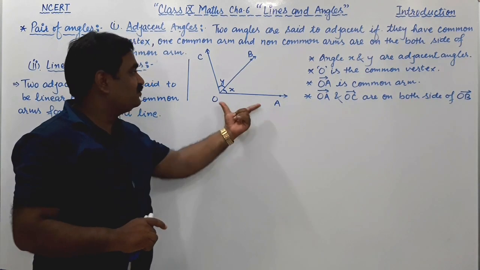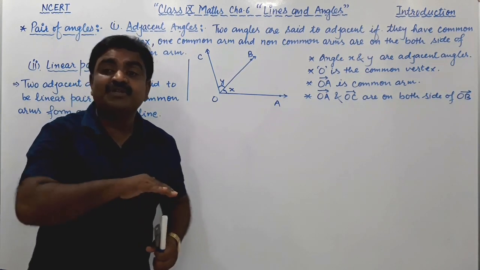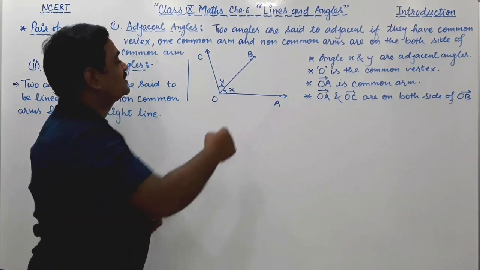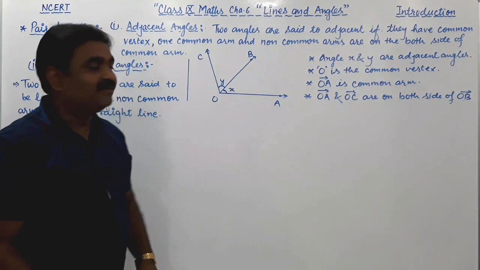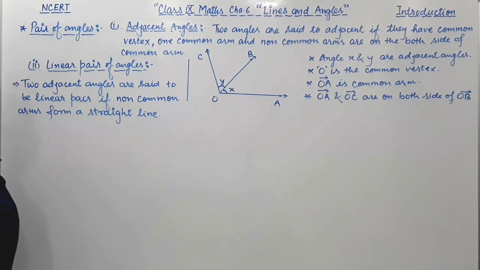If these two rays form a straight line, then this adjacent angle will be a linear pair of angles.